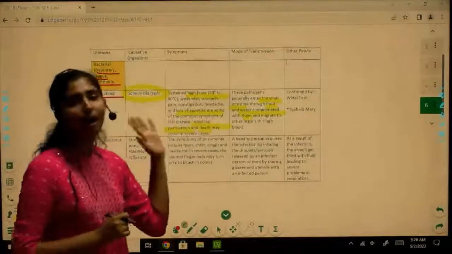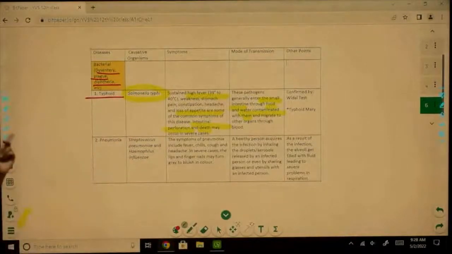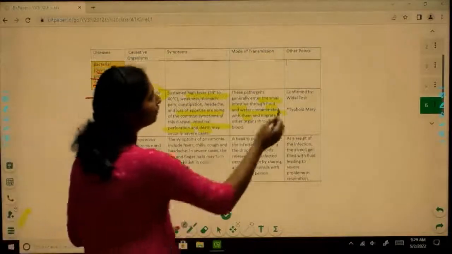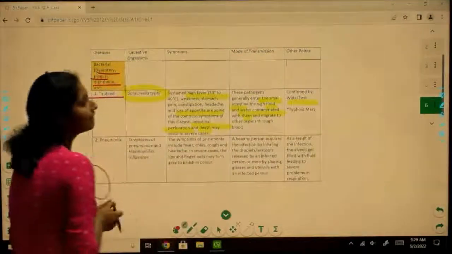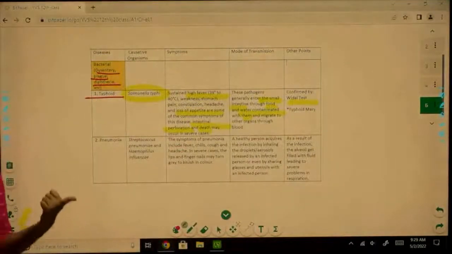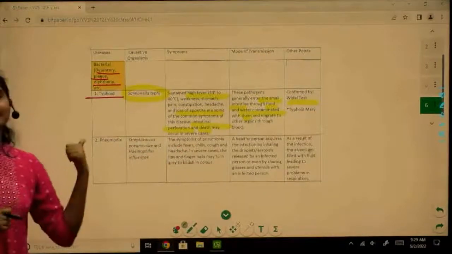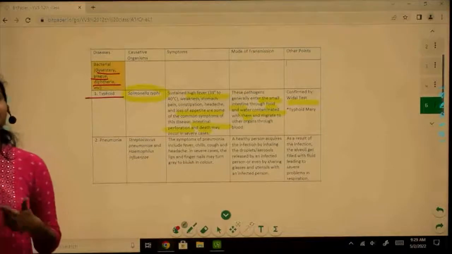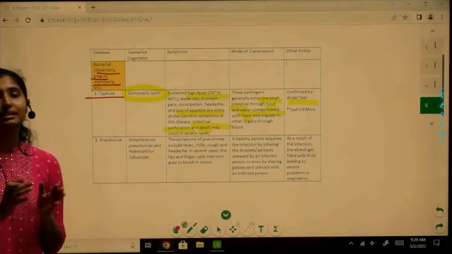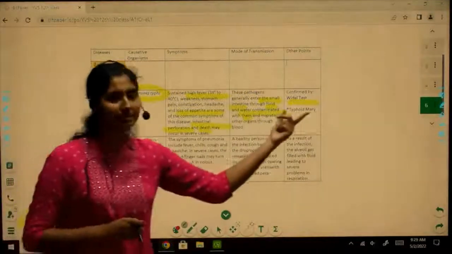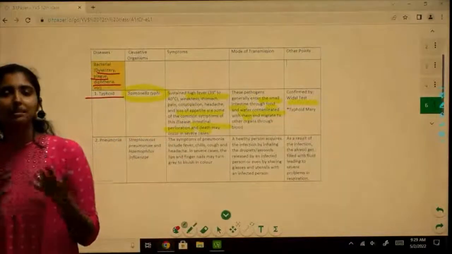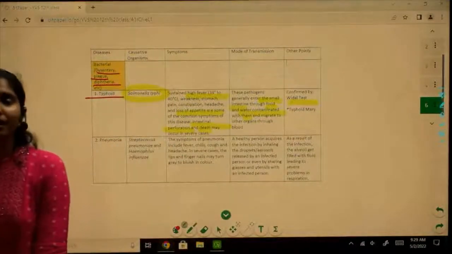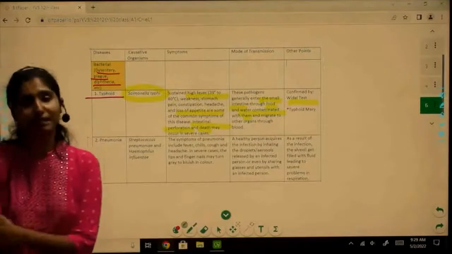So how do we diagnose this disease? It is diagnosed with the help of a test known as the Widal test. To summarize, typhoid is caused by Salmonella typhi, that is the causative organism. It can be diagnosed by the use of the Widal test, and the most characteristic symptoms are sustained high fever and rose-shaped patches that you get.